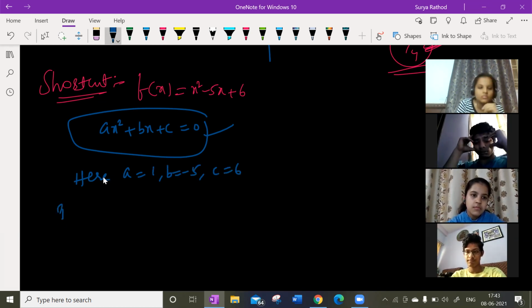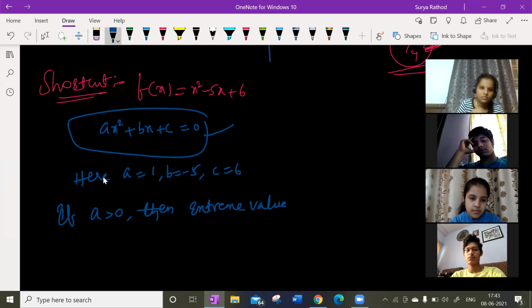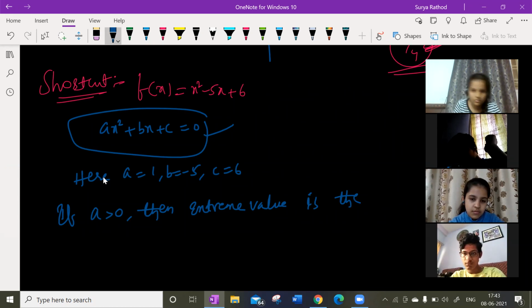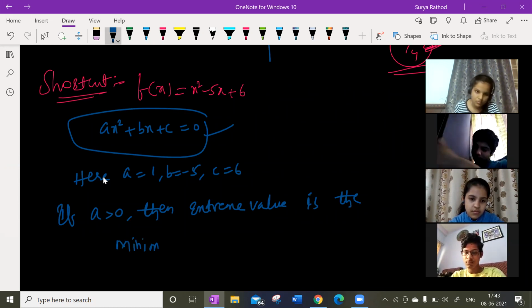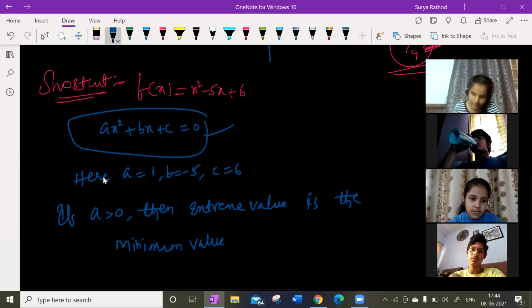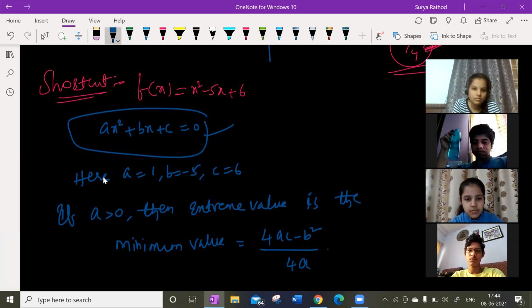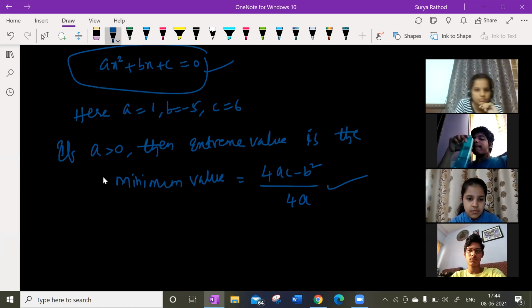So if a is greater than 0, then the extreme value is the minimum value. Extreme value means end value, last value. Minimum value, what is going to be that? It is equal to 4ac minus b square by 4a. This is a formula.